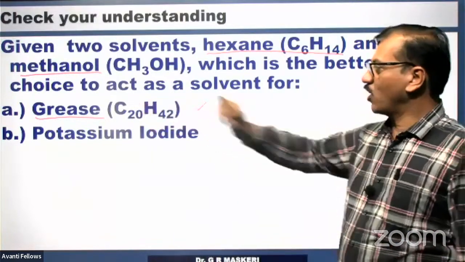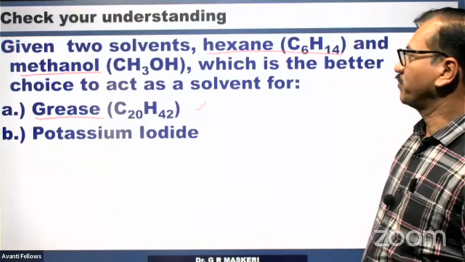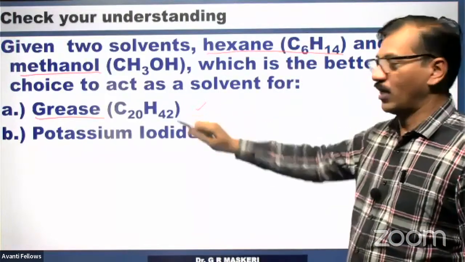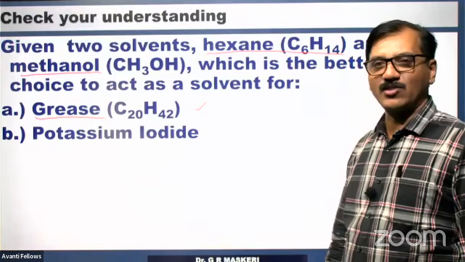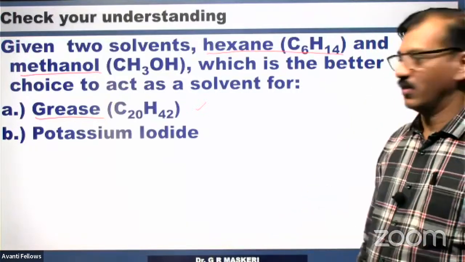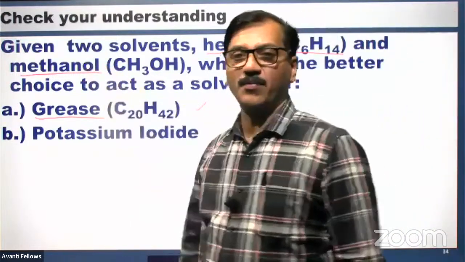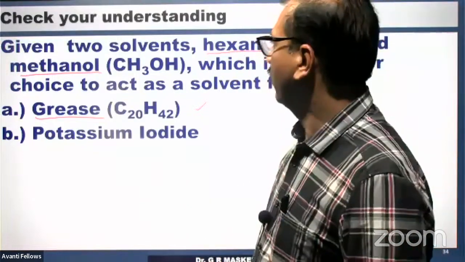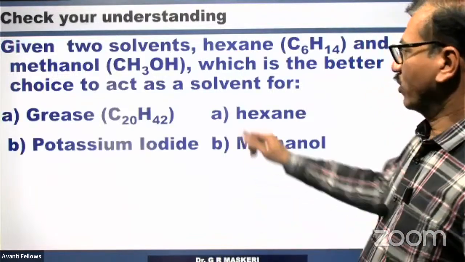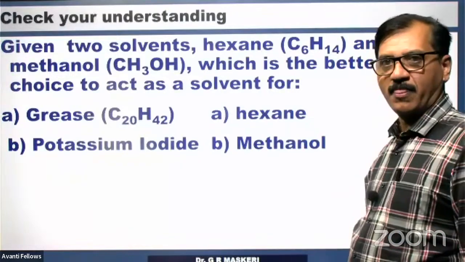Grease, the molecular formula is given, C20H42. It is a hydrocarbon. Hexane is a hydrocarbon. Non-polar, non-polar. Therefore, grease dissolves better in hexane. Potassium iodide is an ionic compound. Methanol has polarity and hydrogen bonding, right? Methanol is the better choice for this. So grease dissolves in hexane, and for potassium iodide, methanol is the better choice.